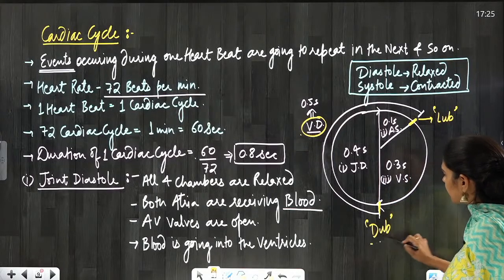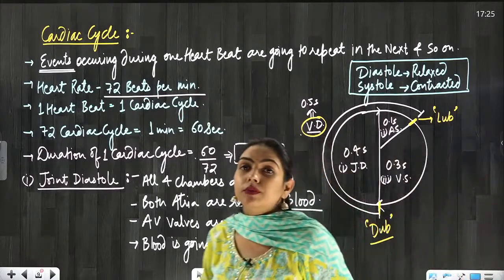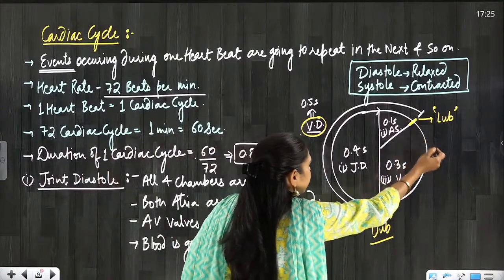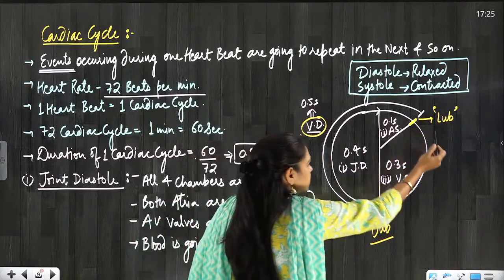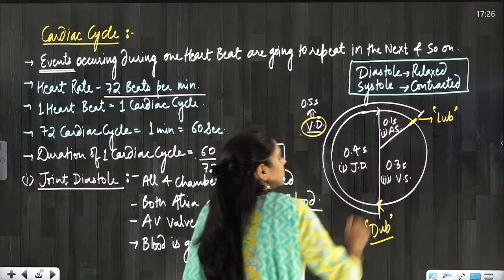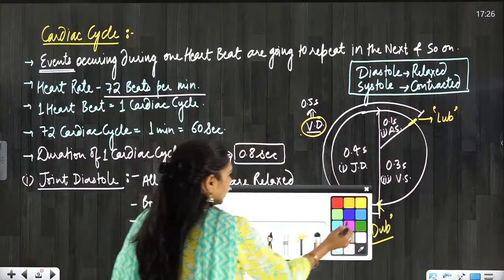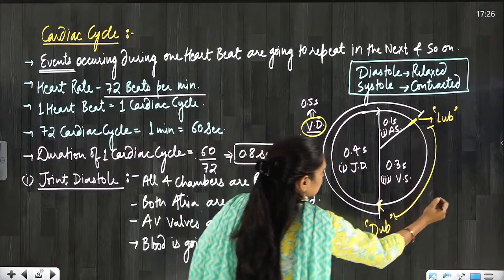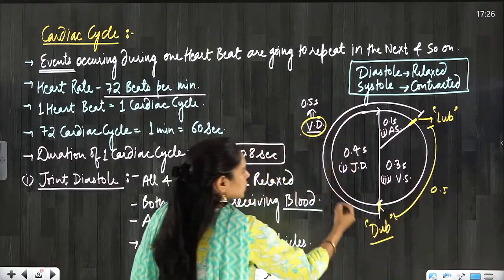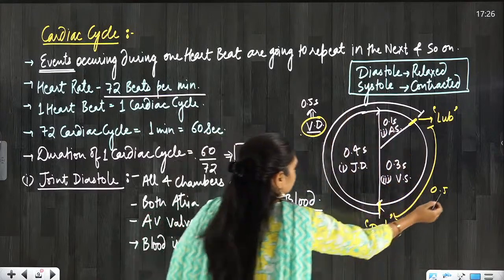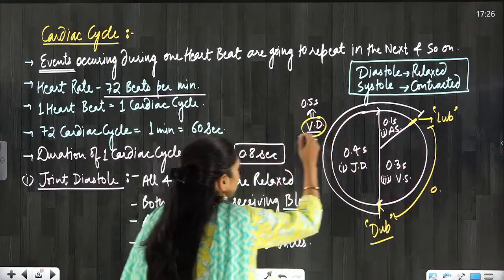So sometimes they will ask you the duration between lub and dub. So the duration between lub and dub you are going to calculate like this, and the duration between dub and lub you are going to calculate like this. So what is the duration between lub and dub? It is 0.3, sorry, and between dub and lub it is 0.5.